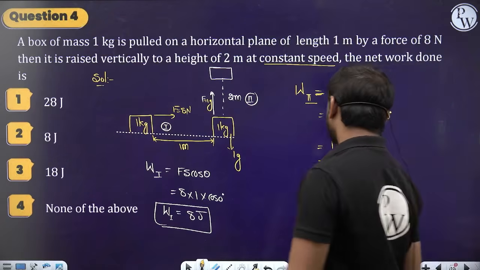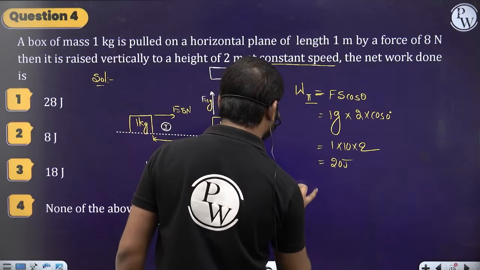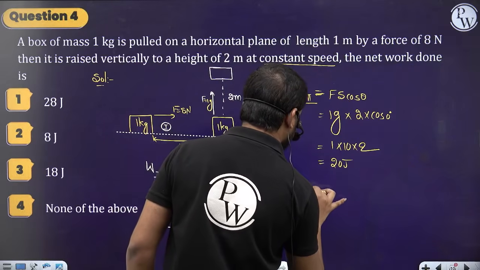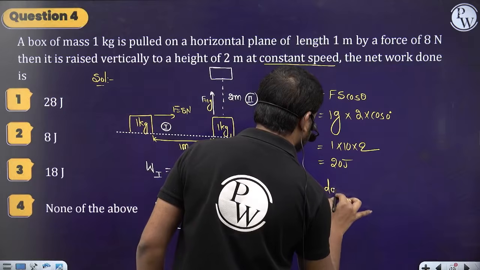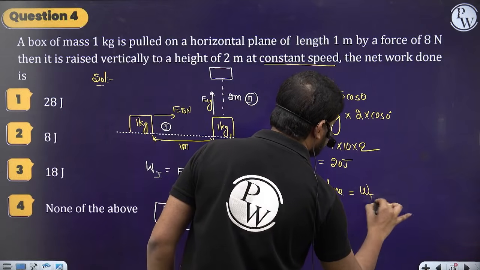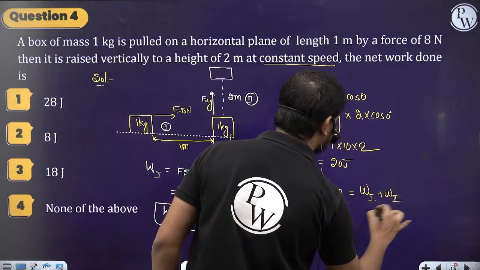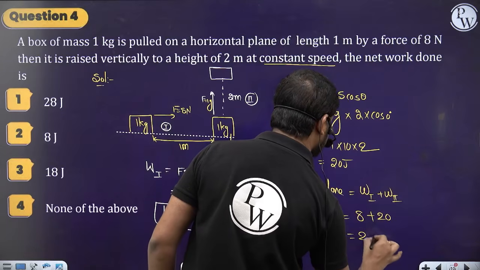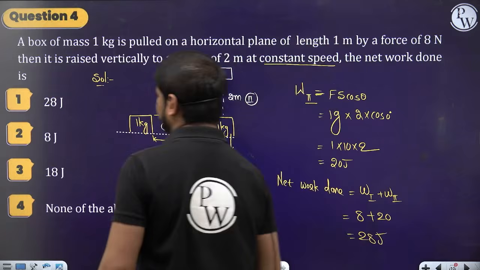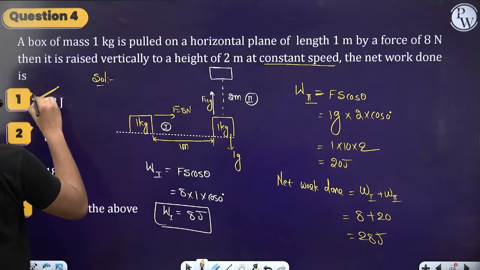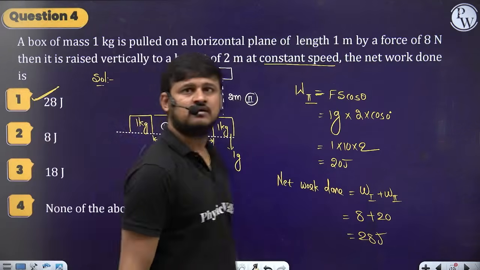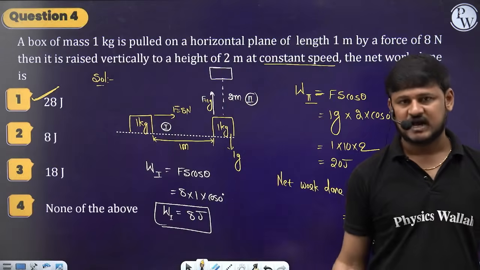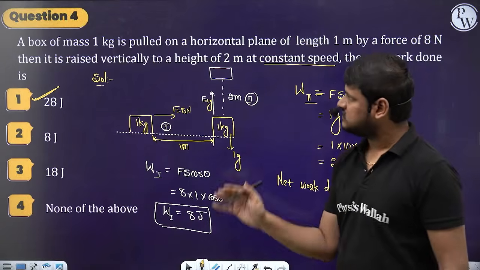Therefore, the net work done is equal to the work done in the first case plus the work done in the second case, which is 8 joules plus 20 joules, which is nothing but 28 joules. So option A is the correct answer, guys. Clear? Understood, everyone? Chalo, let's move further.